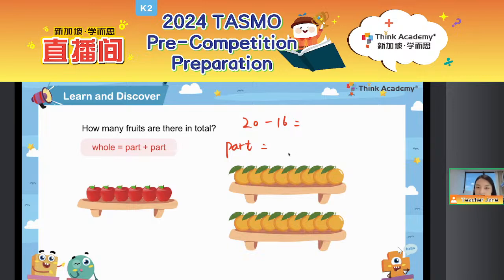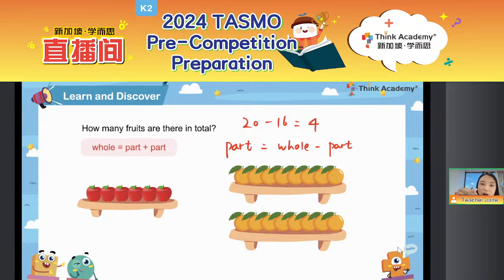What is the missing part? We just use the whole, the total, to minus the part we've already known, right? So this time we just do 20 minus 16 to get the other part. What is the final answer? 4. Perfect, everyone.